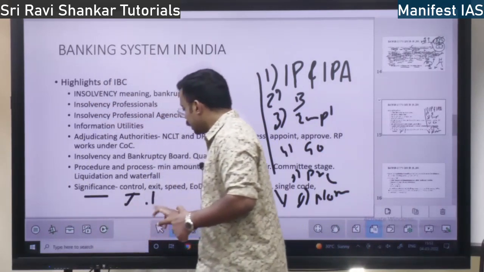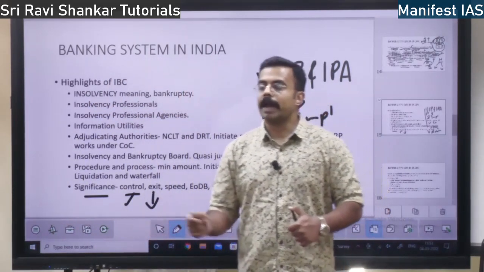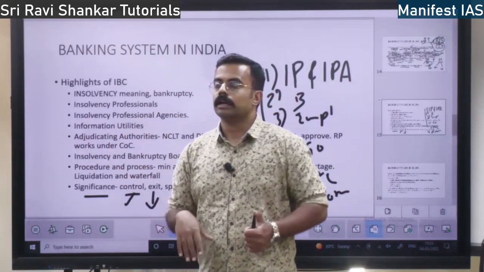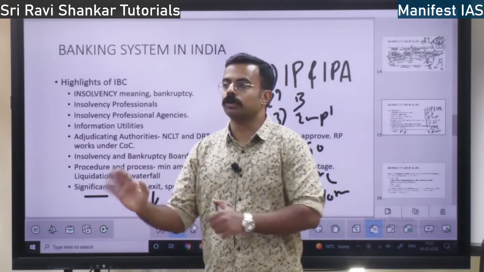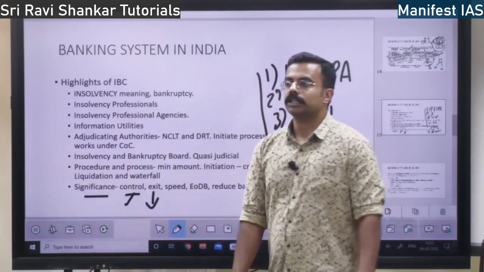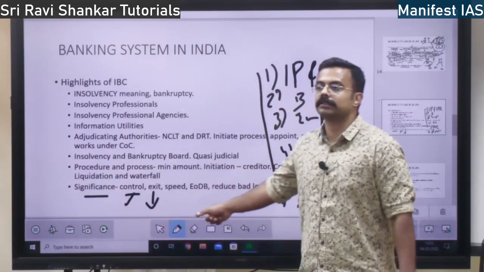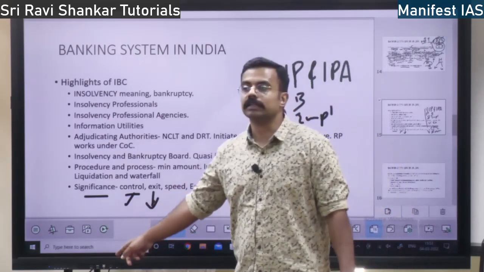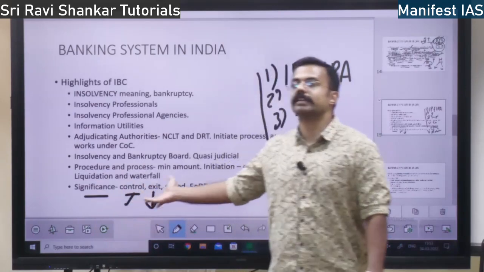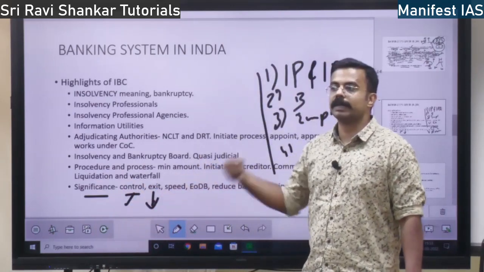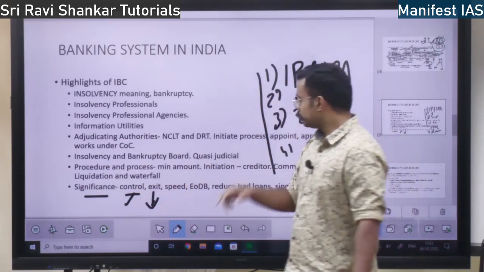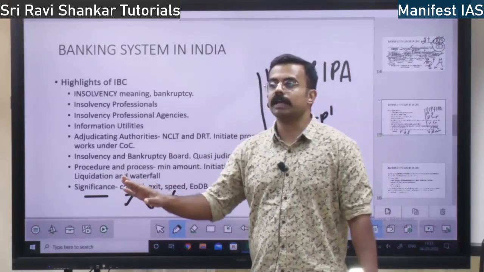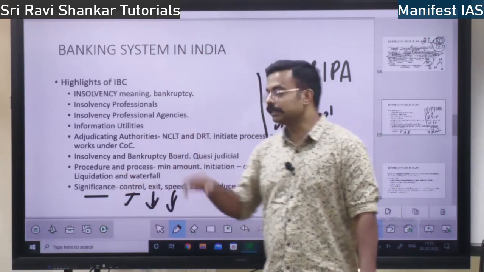And there is an easy exit route. Banks can immediately give the loan to the ARC. Once they give the loan to the ARC company, they can exit from it. So easy exit route for the banks, right? Also an easy exit route for the defaulting company. Those who have defaulted can also exit from the company just by selling the company, right? That is one thing. Speed: within 180 days everything will be done. Money would be recovered. That is the third thing.